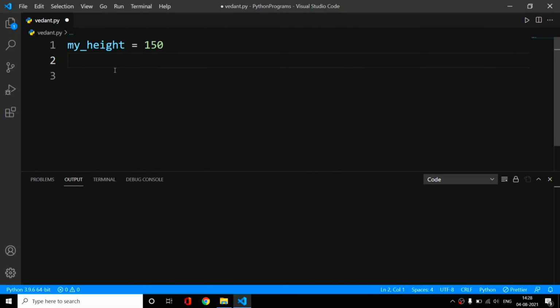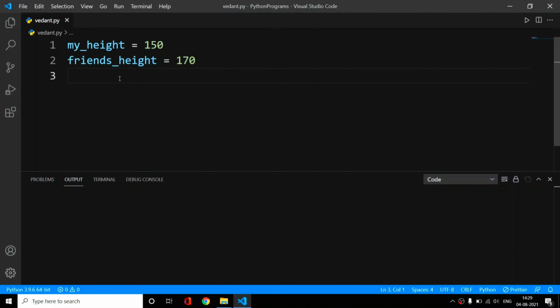My height equal to 150 and friend's height equal to, let's say, 140. Or 170. So these two variables can be created using underscores, and we shouldn't use spaces. Instead, we can replace our spaces with underscores.